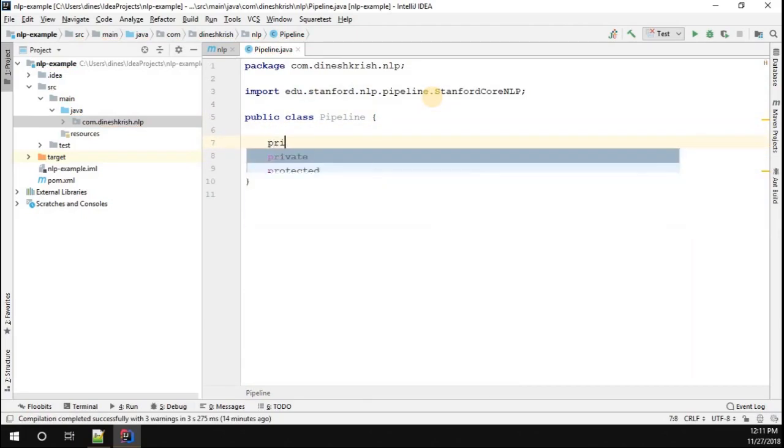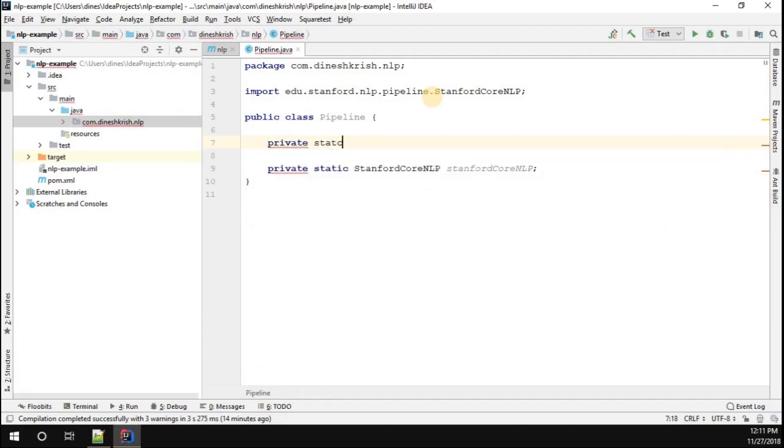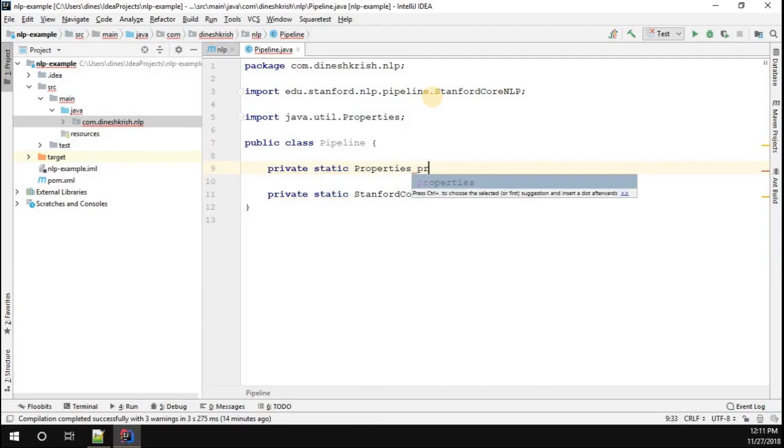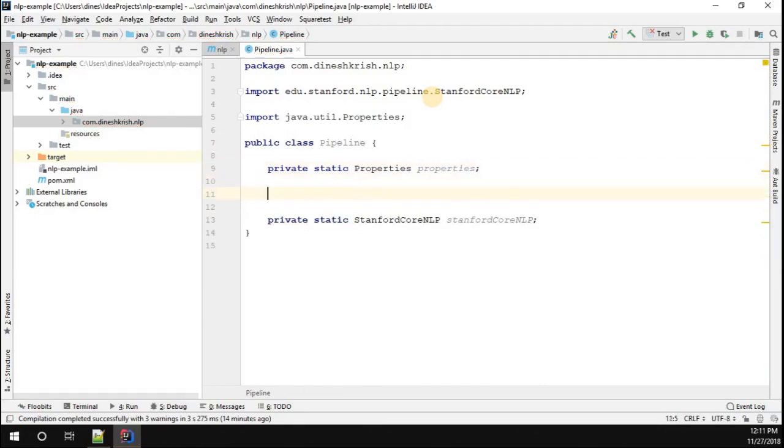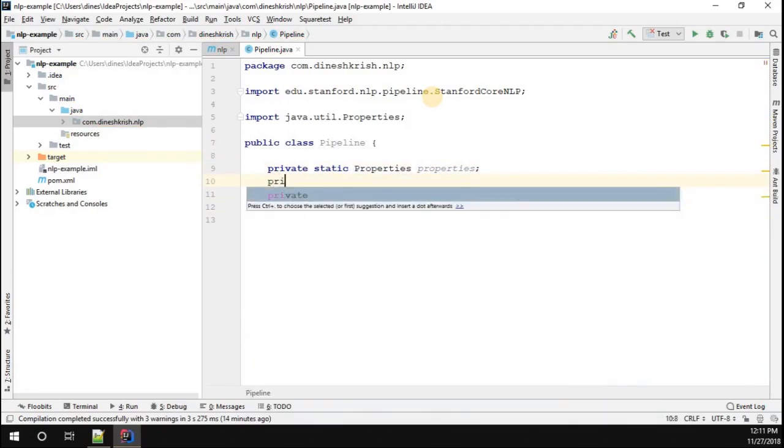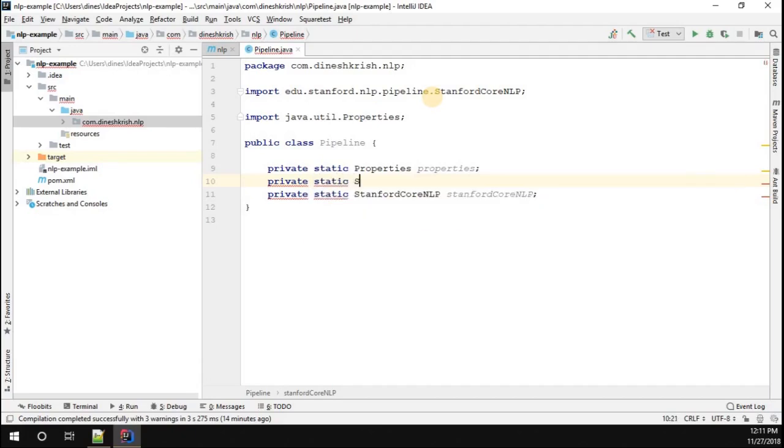I'm creating two more private static variables: properties from the java.util package, then private static string, property names, right? You can mention the property annotator for each and every field, but as of now I'm going to leave it empty, right?